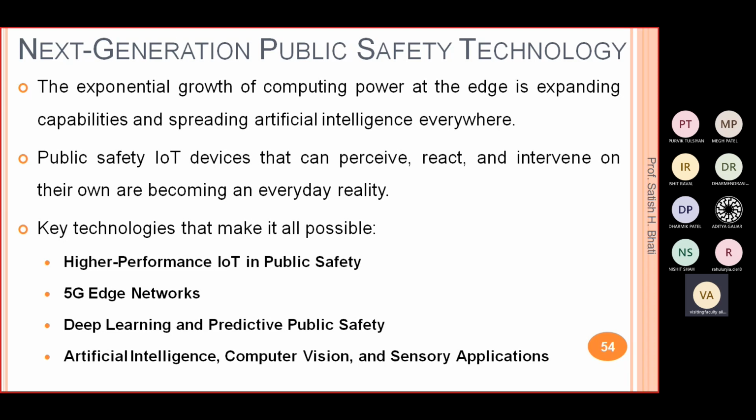To transfer the data, you need a good communication protocol or technology, and 5G is that kind of technology. Then for processing, we can use deep learning or machine learning based algorithms so we can get results more efficiently. Then we can use artificial intelligence, computer vision, pattern recognition, and sensor applications. All this technology we can use to improve public safety devices.